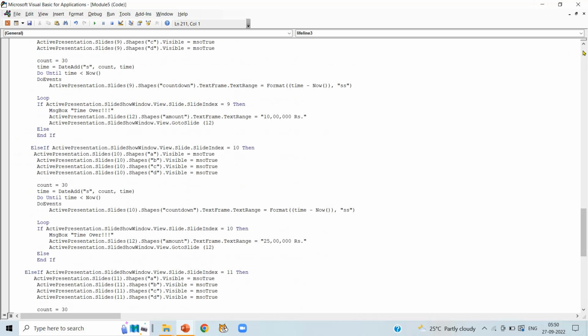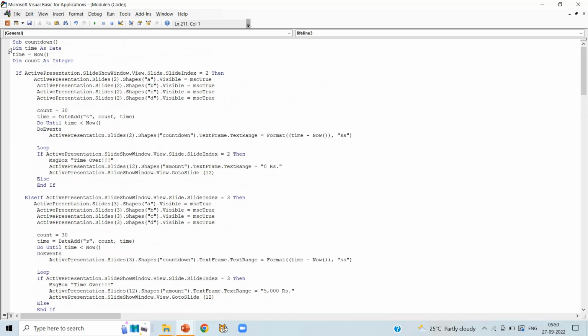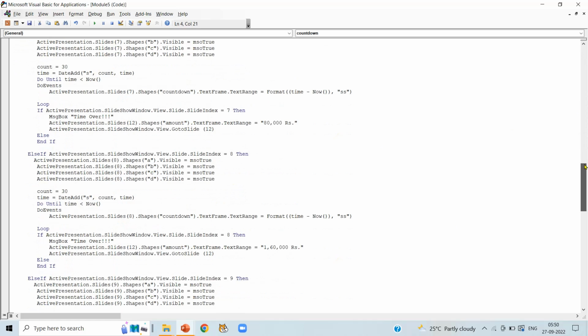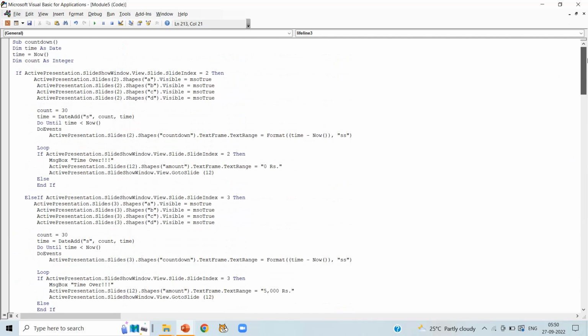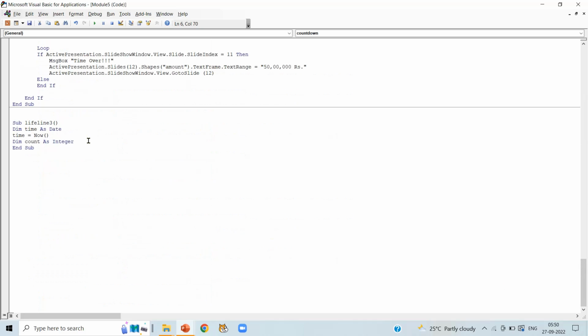Now copy the variables which we have declared in countdown: dim time as date, time is equal to now and dim count as integer. Copy all 3 of them and paste them here. Now copy the if block, or we can say the if line: active presentation dot slideshow window dot view dot slide index is equal to 2. Copy it and paste it in our sub lifeline.